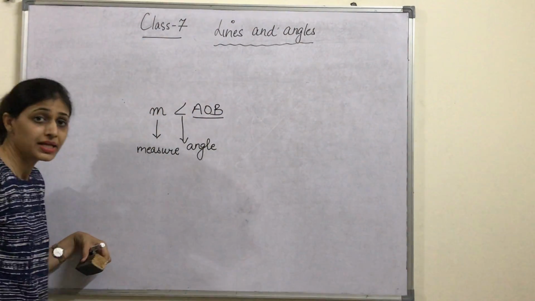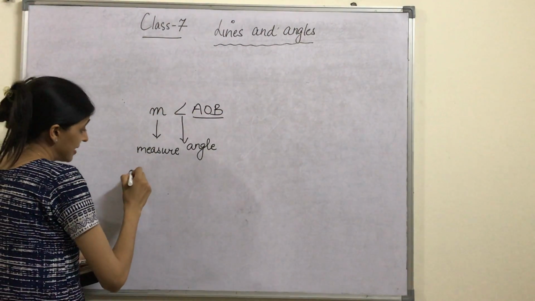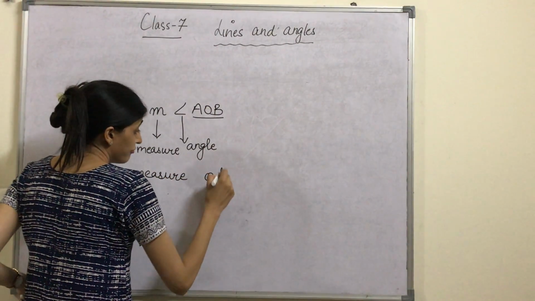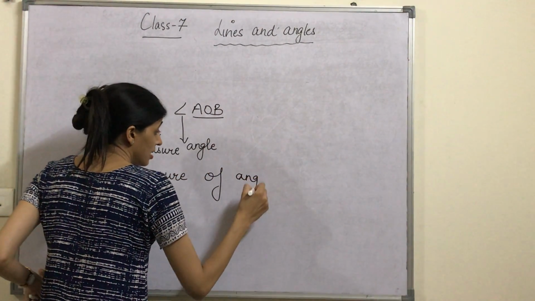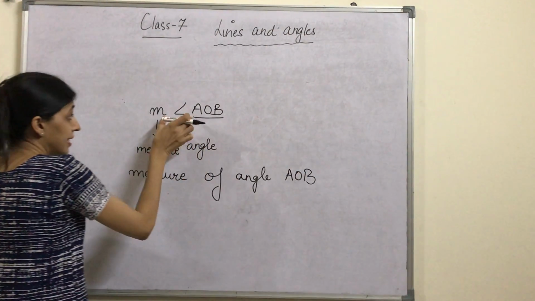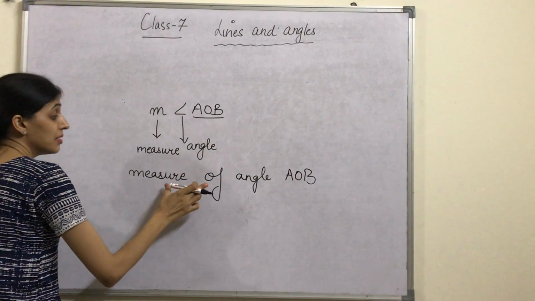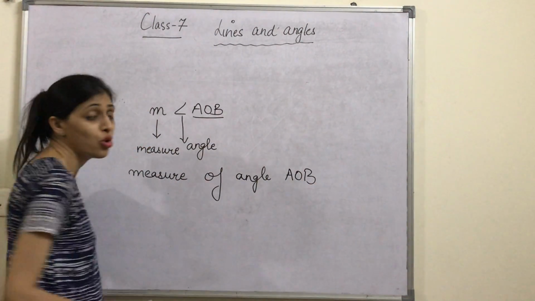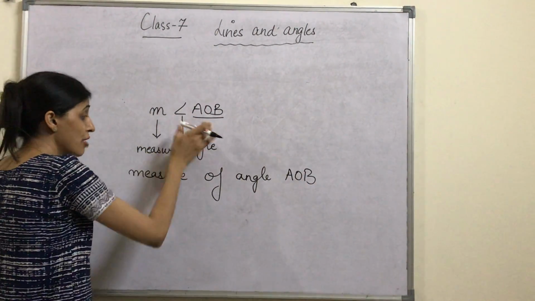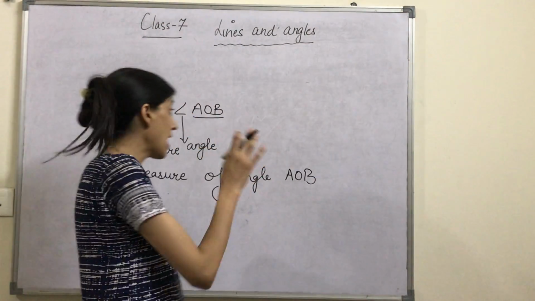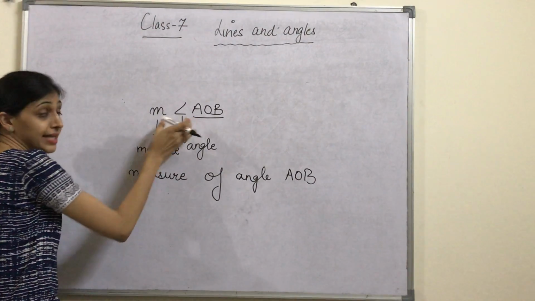This one. So can I write it as measure of angle AOB. This thing is pronounced as measure of angle AOB. This is the short form and this is the full form. So you must know how we have to read this.